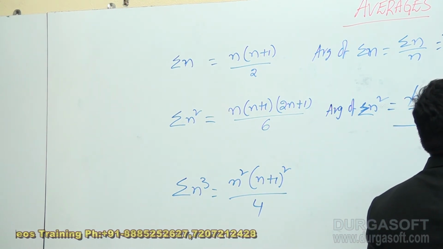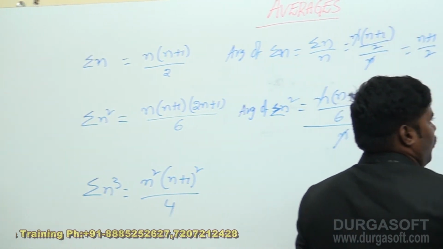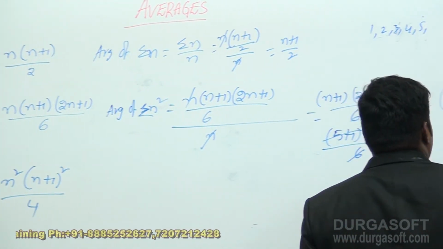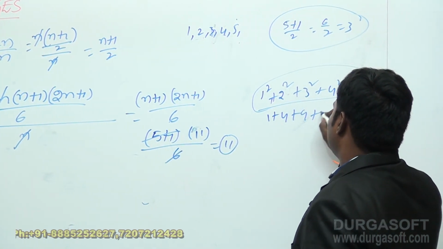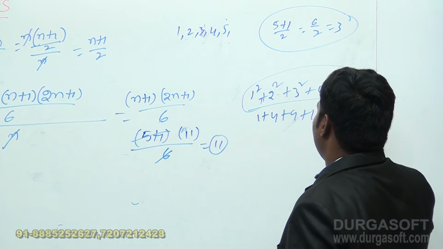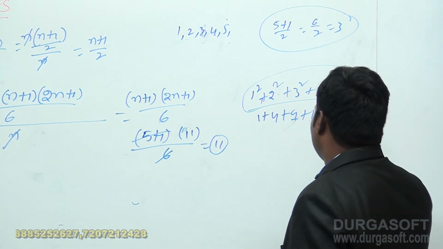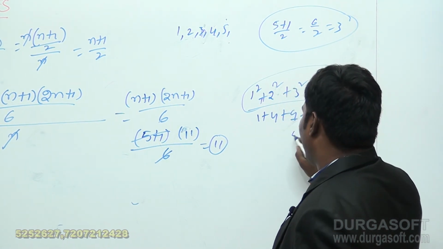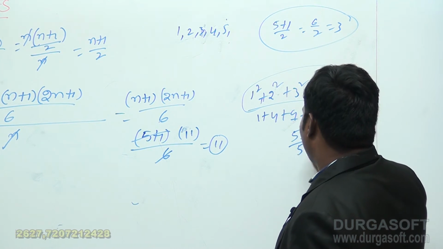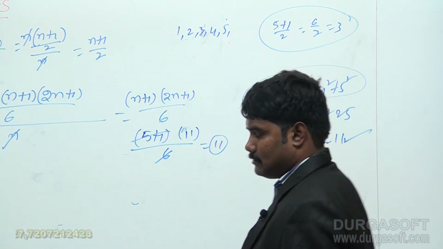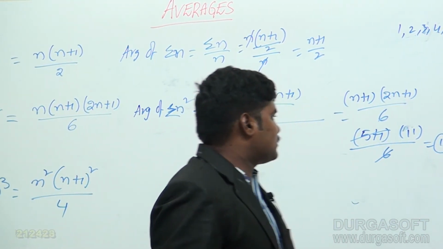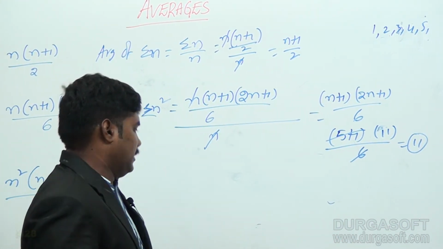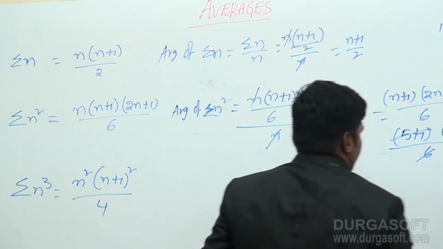So 6 cancels, and 11 is the answer. By applying this, you can get the same thing: 1 square value 1, 1 plus 4 plus 9 plus 16 plus 25. 9 plus 16 is 25, 25 plus 25, 50, 55. So 55 by 5, you get 11 as the answer. By applying this concept, you can get the answer very easily for this kind of models.